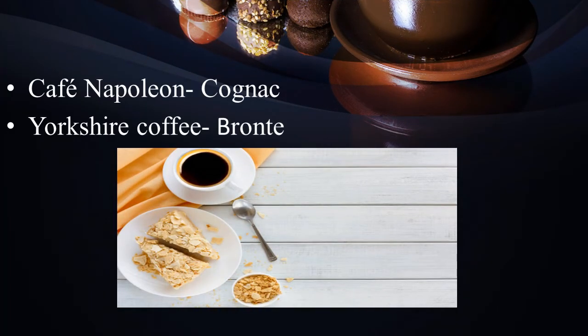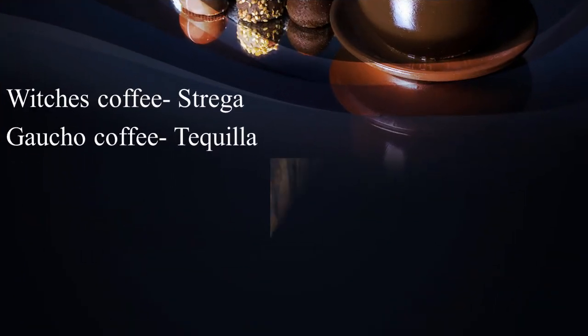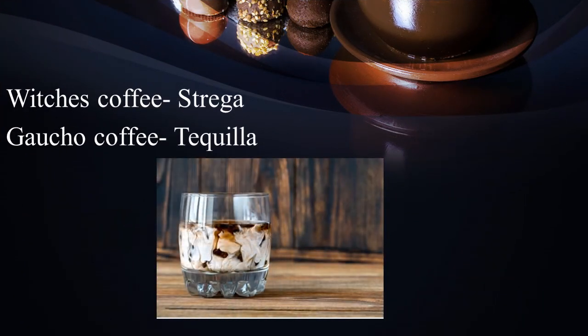Cafe Napoleon, which is flavored with cognac brandy, and Yorkshire coffee, which is flavored with Bronte. Bronte liqueur is made in Yorkshire, England, from a recipe that combines blackberry and sloe berries with honey and jasmine. Next coffee is Witch coffee, which is flavored with Strega liqueur.